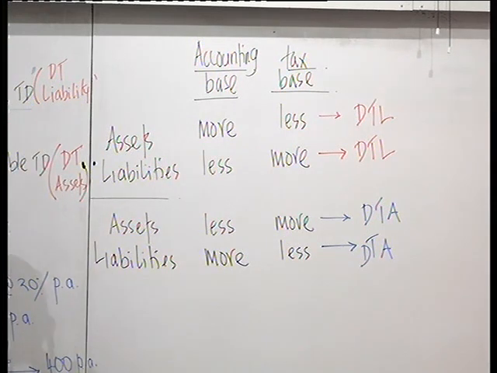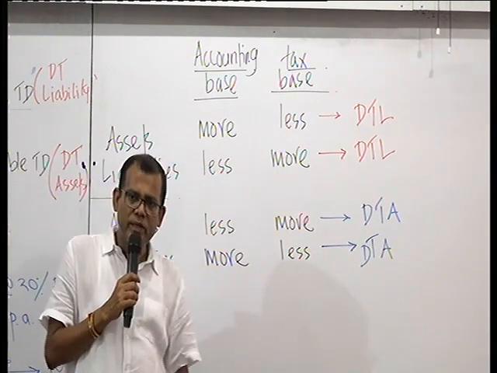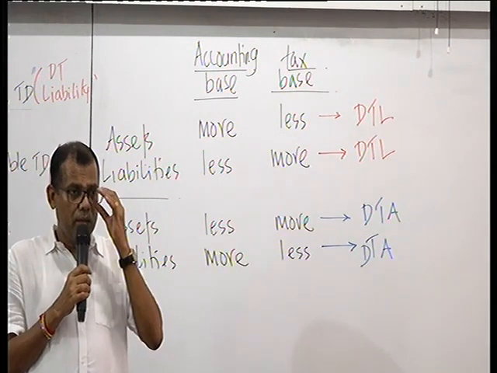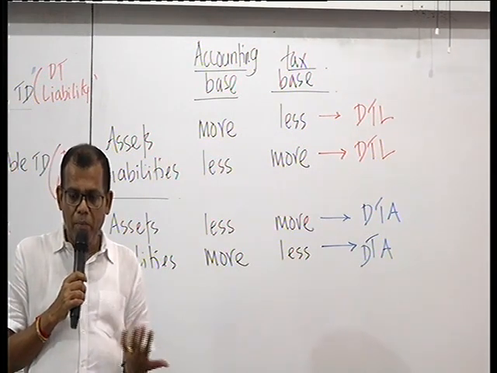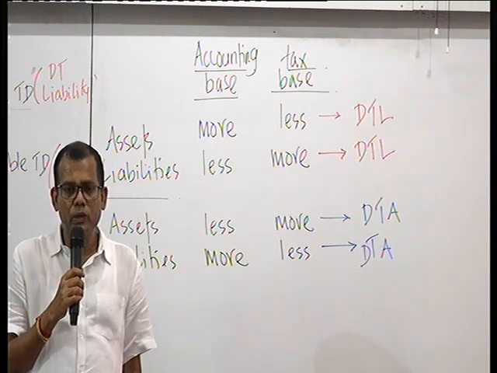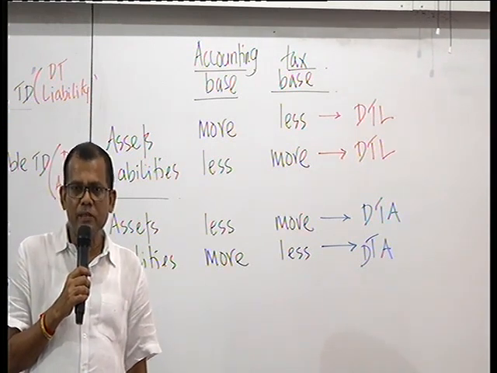But even though this is how you are supposed to look at it, the simple way of identifying the adjustment as to whether it will lead into a deferred tax asset or a deferred tax liability, my suggestion, my approach is very simple like this.